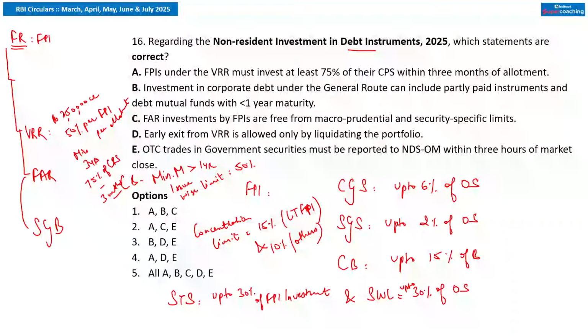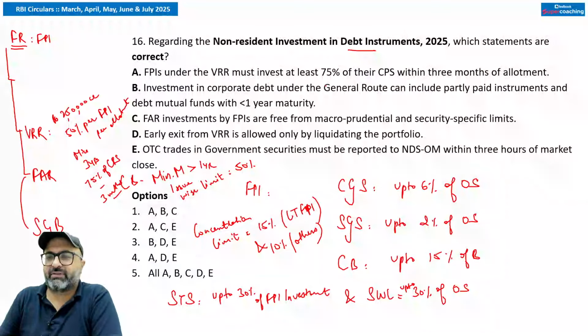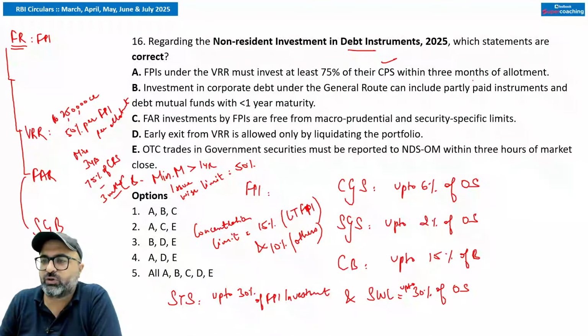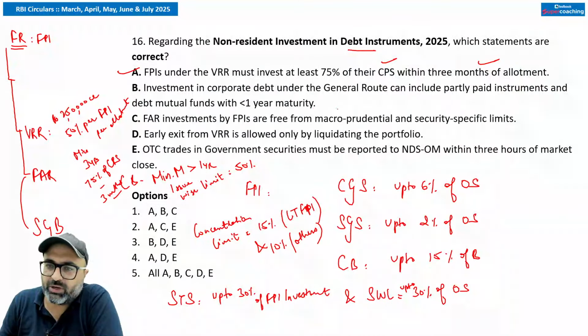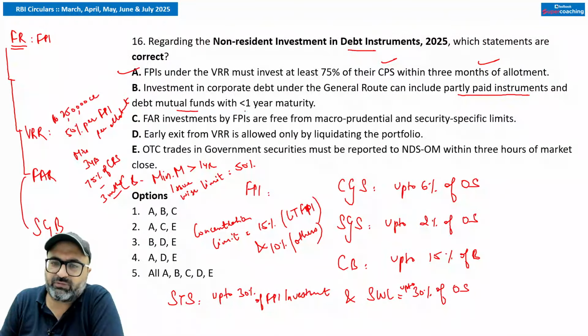FPI under the voluntary retention route must invest at least 75% of their committed portfolio size within 3 months of the allotment. That is true. Investment in corporate debt under the general route can include partly paid instruments and debt mutual funds with maturity less than 1 year.